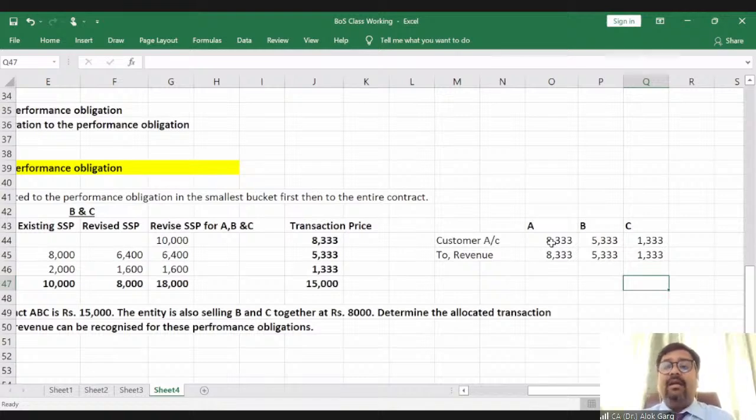While allocating the transaction price to the various performance obligations, if there is any discount element in the smallest bucket, you have to apply that discount. I mean to say, you have to allocate that particular amount after discount to arrive at a revised standalone selling price for that particular bundle's products, right? And after that, you need to allocate this transaction price using the revised standalone selling price to the entire bucket, right?